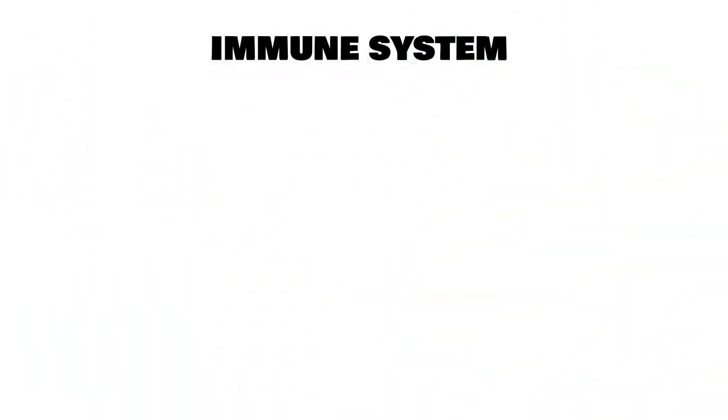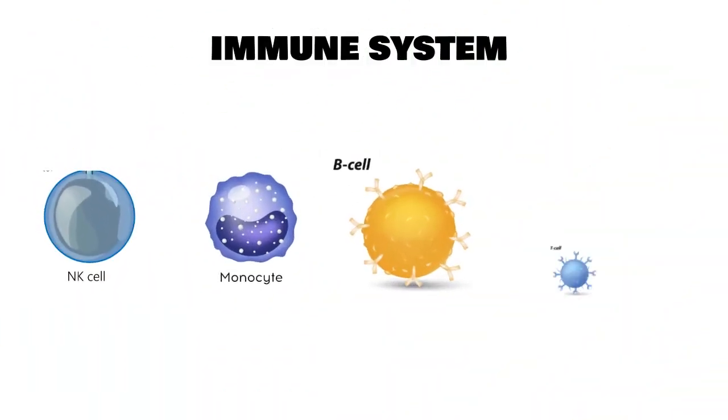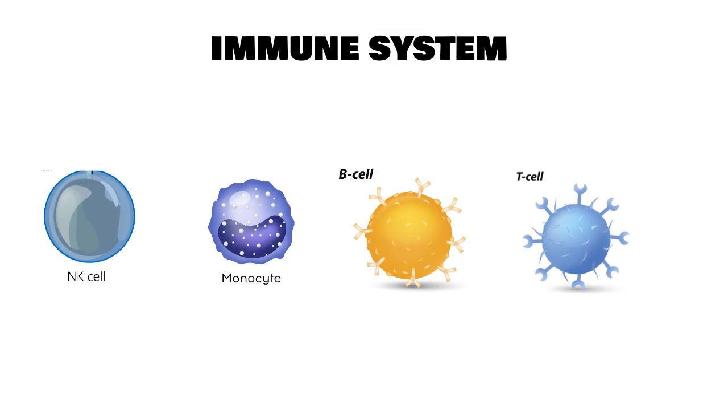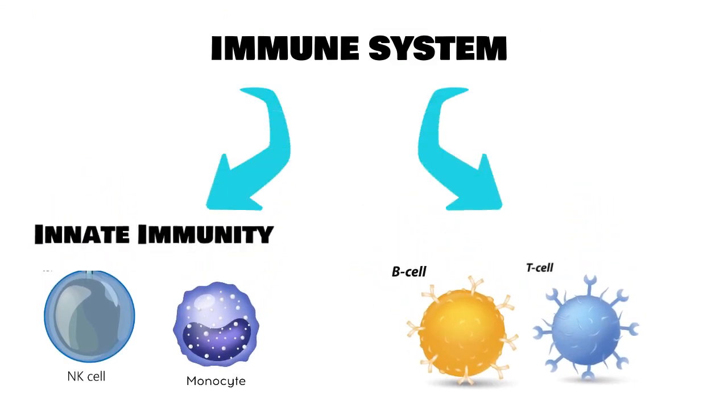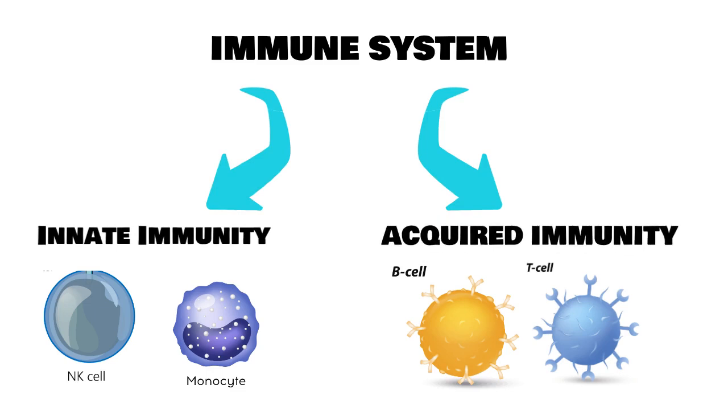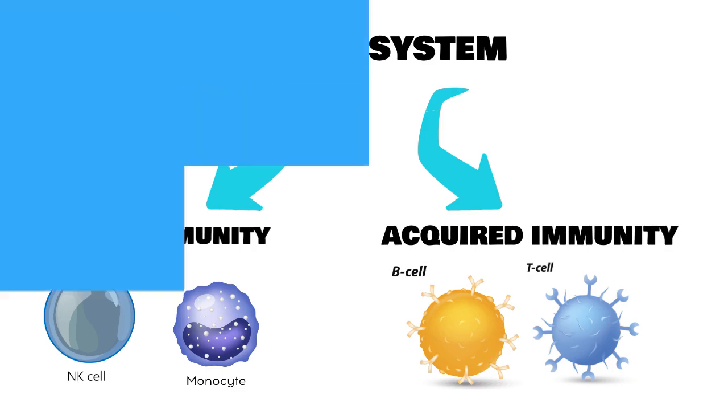In order to fight against the virus, our immune system is responsible to do the job. Our immune system consists of two interconnected parts. First is innate immunity, which is not specific, for example natural killer cell and monocytes. Second is acquired immunity, which is very specific in response to the antigen, for instance B cell and T cell. Let's look at innate immunity.